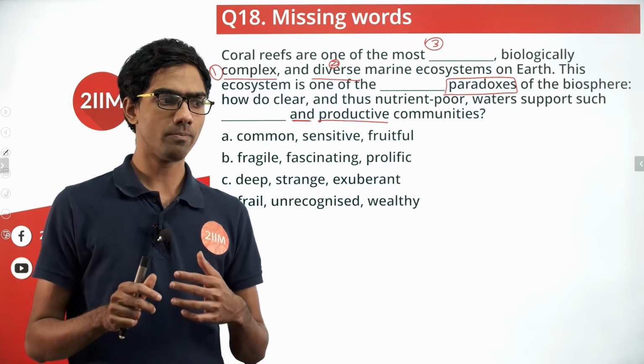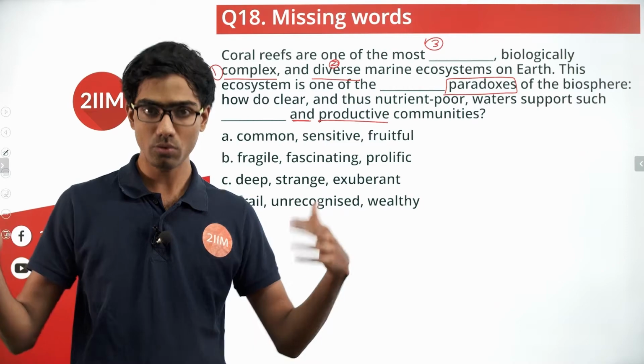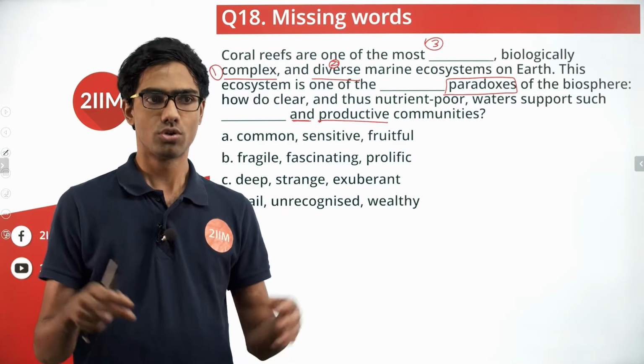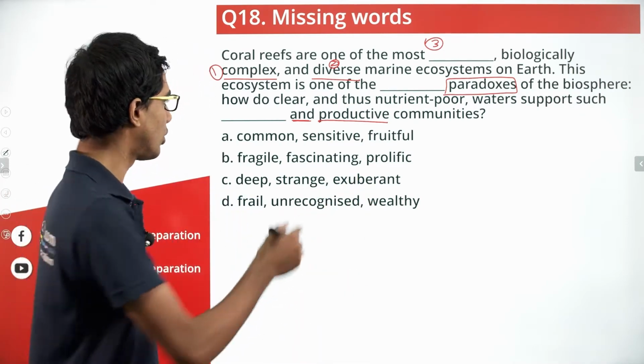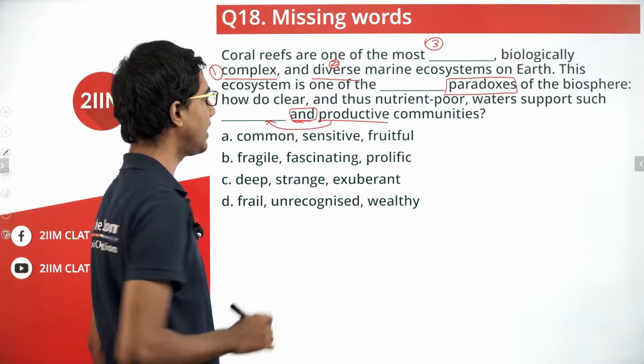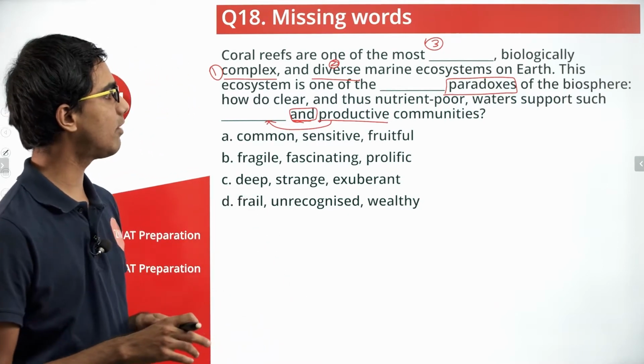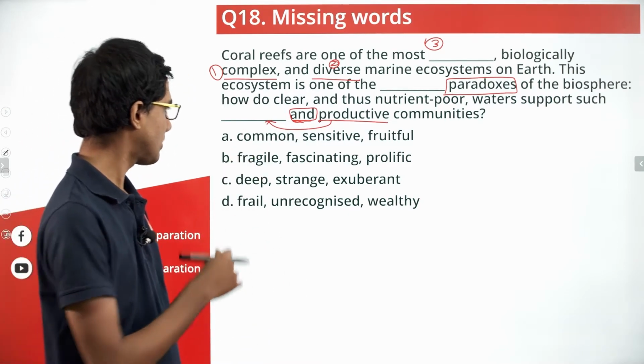So, there are contrasting ideas, and "but" is used as a conjunction. Whereas, he is good at academics and he is good at singing. These are two different things. The person is good at both. So, these are similar ideas. Here we see the presence of "and productive," meaning there must be something very similar to productive that we are looking to fill in the third blank. So these are the clues that we have for now, and we'll look at the options.